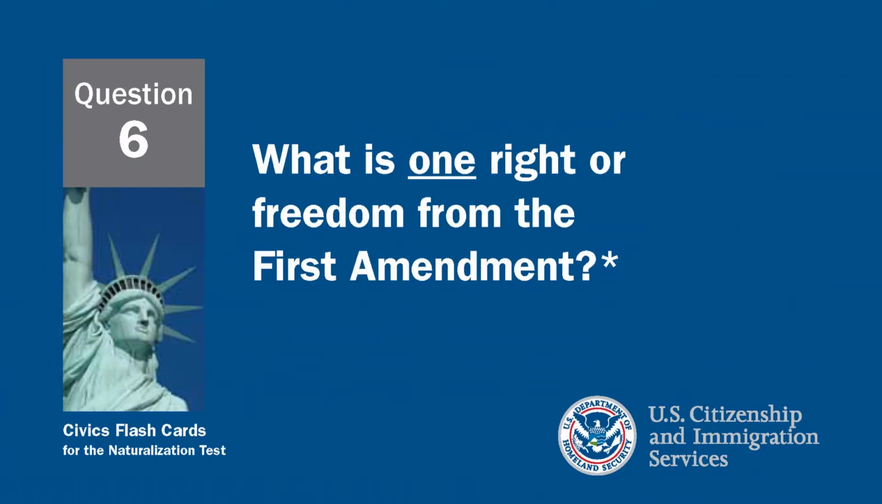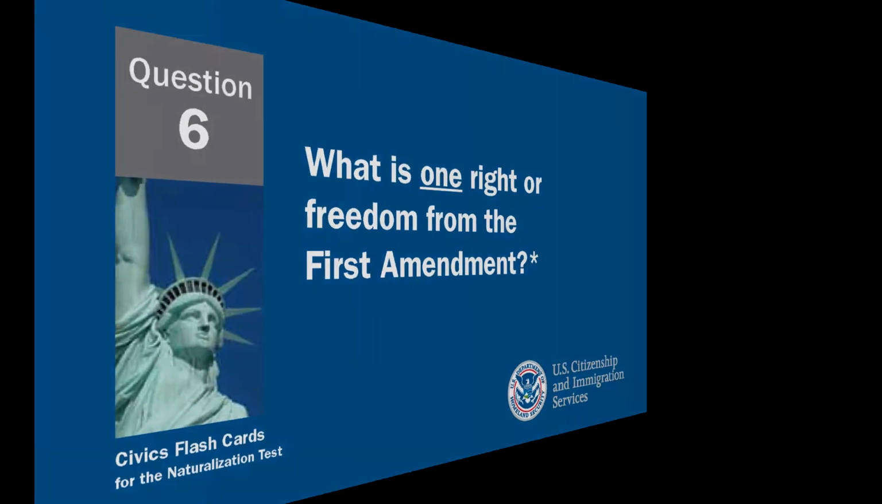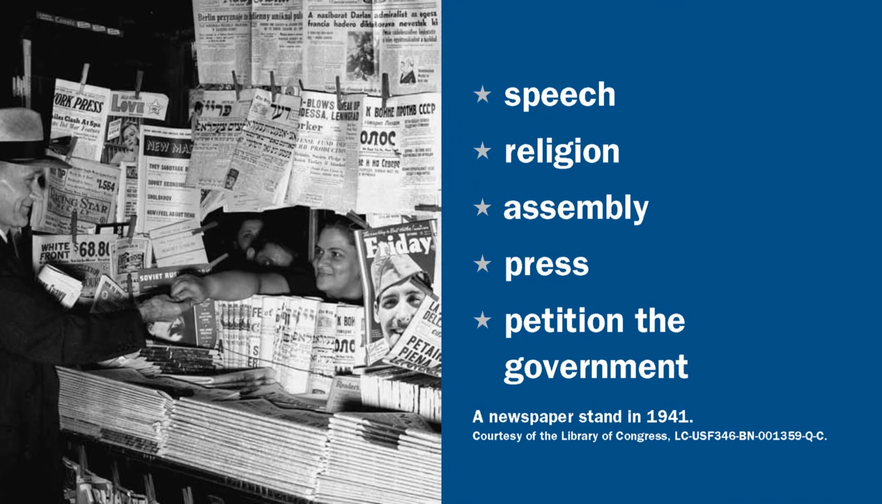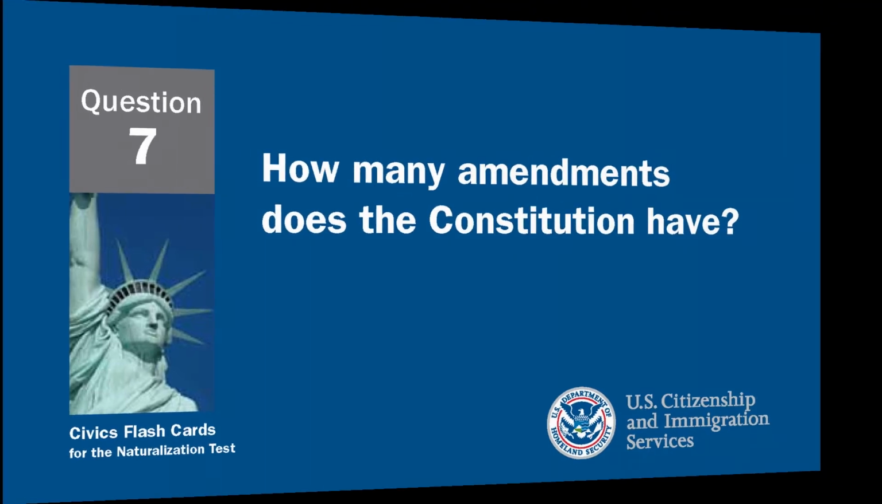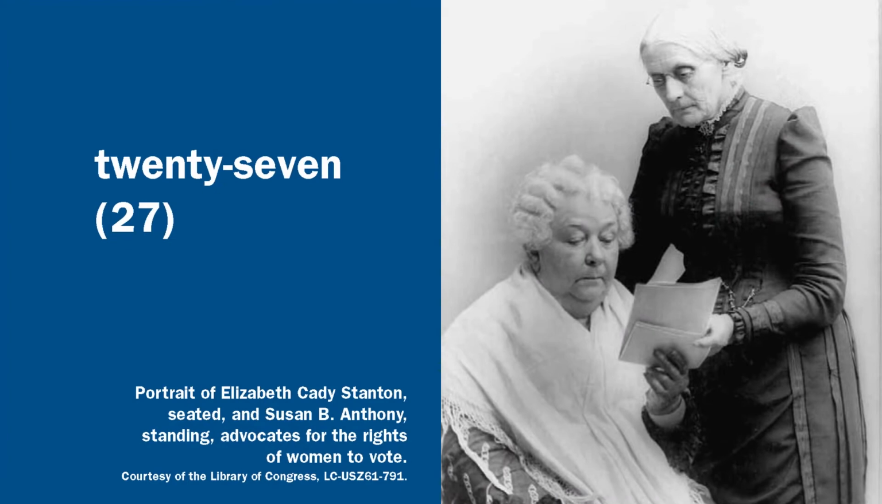What is one right or freedom from the First Amendment? The First Amendment provides for freedom of speech, freedom of religion, freedom of assembly, freedom of the press, or freedom to petition the government. How many amendments does the Constitution have? The Constitution has 27 amendments.